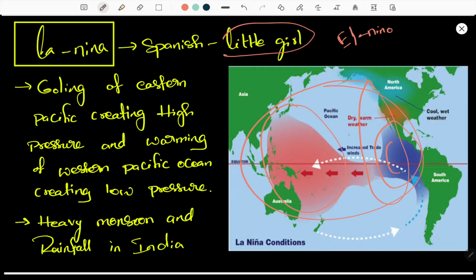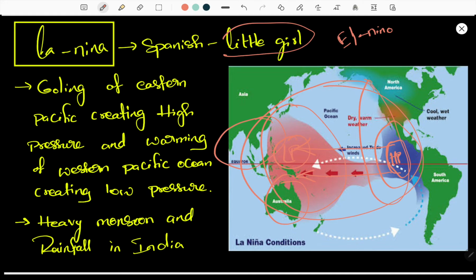So in the eastern direction you can see a high pressure belt is created, and in the western direction a low pressure belt is created. When the ocean surface is heated up, low pressure is formed. When the ocean surface is cooled, high pressure is formed. Now the winds from high pressure keep moving toward low pressure. So from the Eastern Pacific Ocean, these winds start flowing, favoring rainy conditions in the coasts of Southeast Asia and also Australia. This is called La Nina.